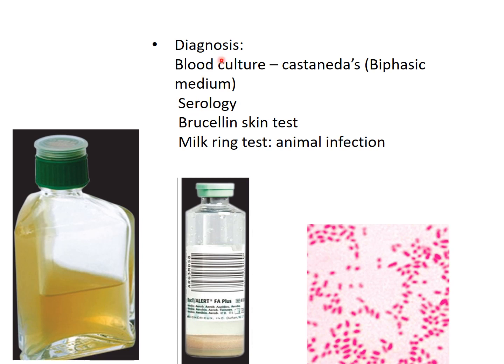For the diagnosis of Brucella, blood culture is done either manually or automated. Manually, we can use biphasic medium, that is Castaneda's method, and in automation we can use BacT/ALERT bottles. Here we can see the Gram staining of the bacteria, which shows gram-negative coccobacilli.